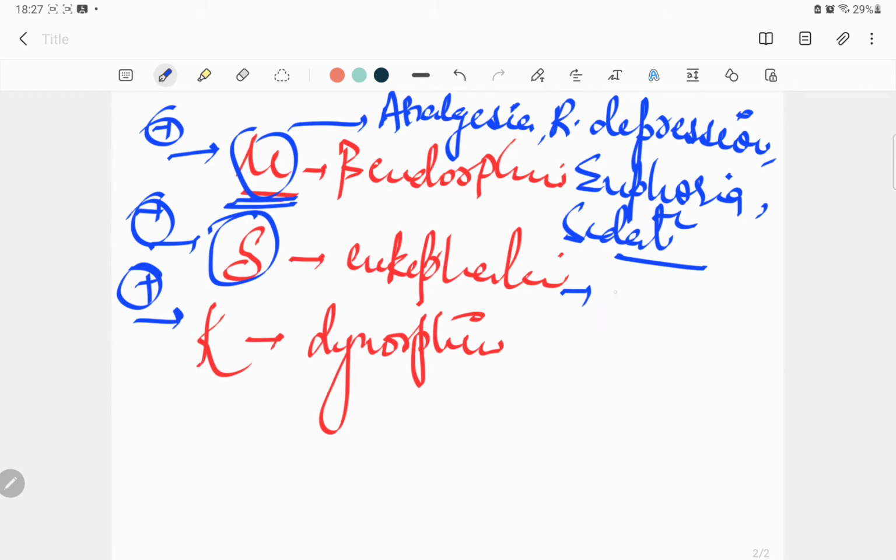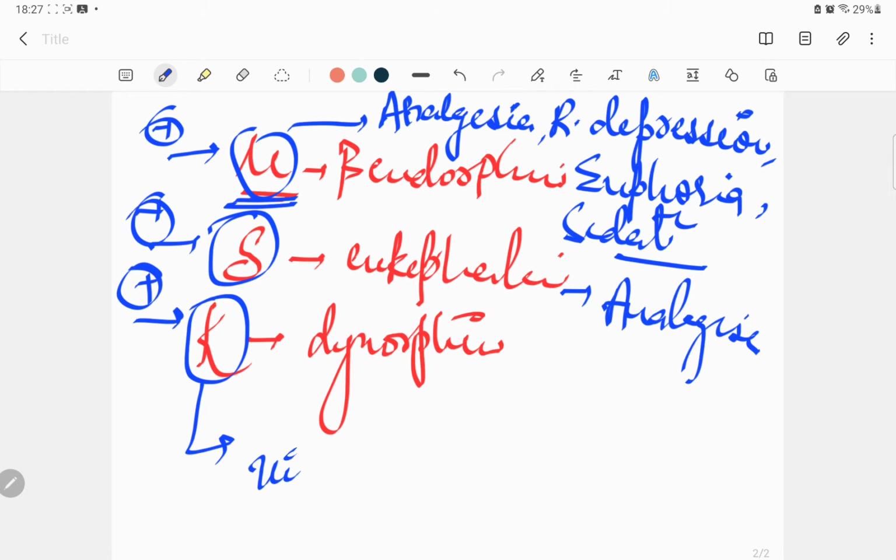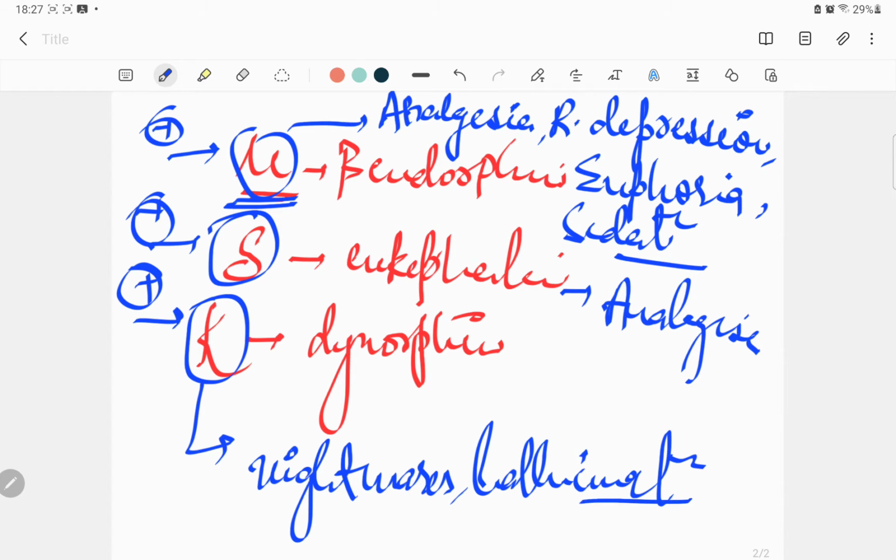Delta receptor is usually analgesia, not that much, but it gives you analgesia. And kappa receptor, the most notorious receptor, because it gives you nightmares and hallucinations. So this is a receptor we do not want to really activate, and this is the dynorphin receptor. So in the same patient, you can have a variety of things happening.